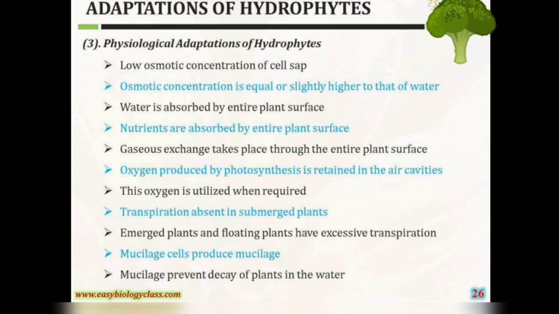Transpiration is absent in submerged plants. Emerged plants and floating plants have excessive transpiration. Mucilage cells produce mucilage. Mucilage prevents the decay of the plant in the water.